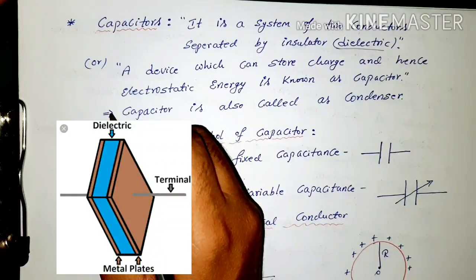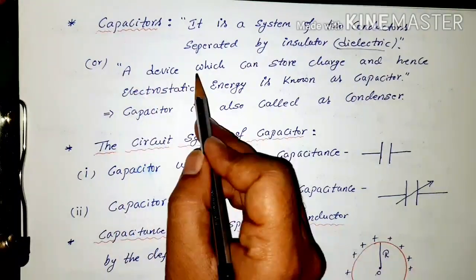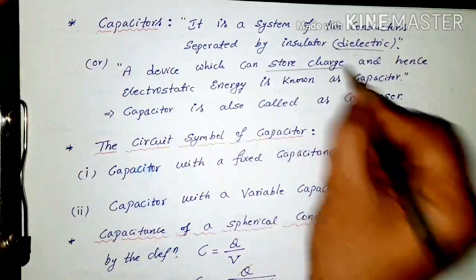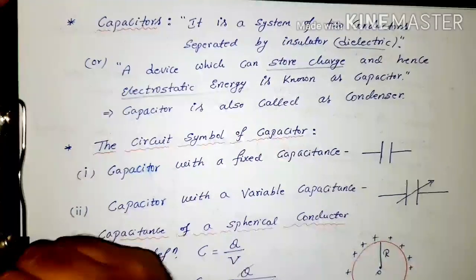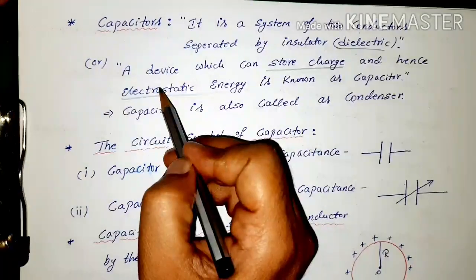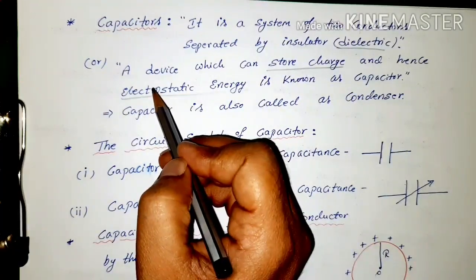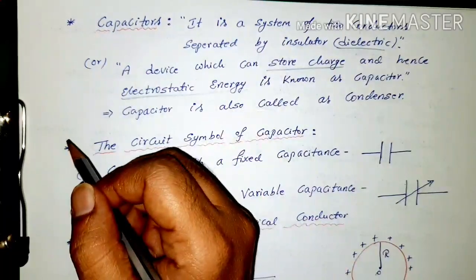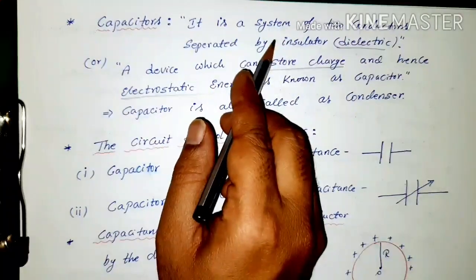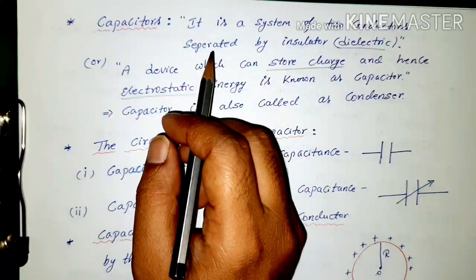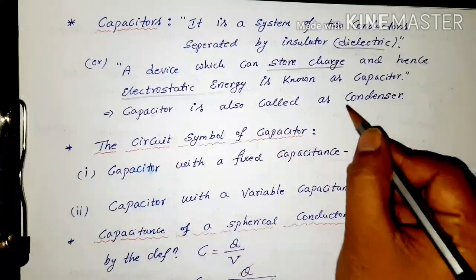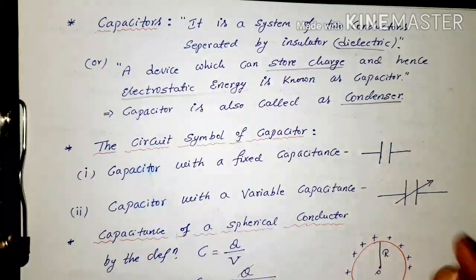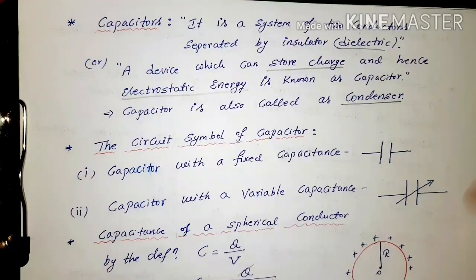We can also define a capacitor as a device which can store charges and hence electrostatic energy. A capacitor is also called a condenser.